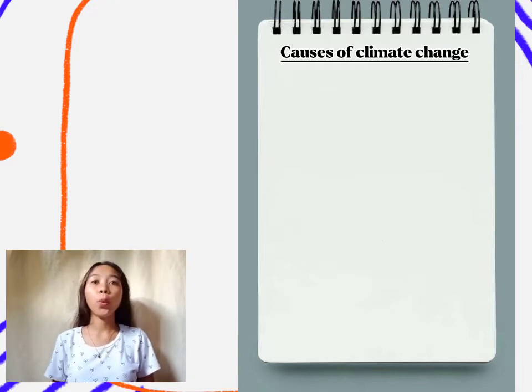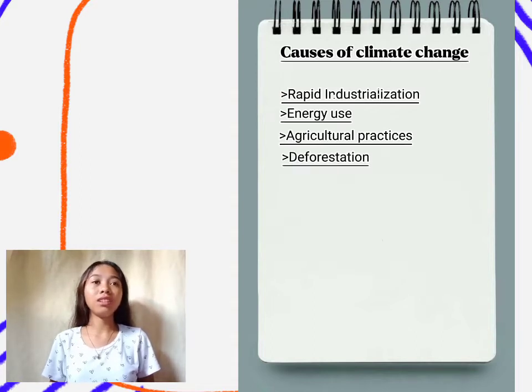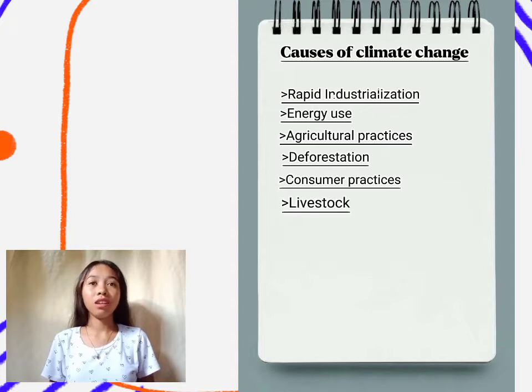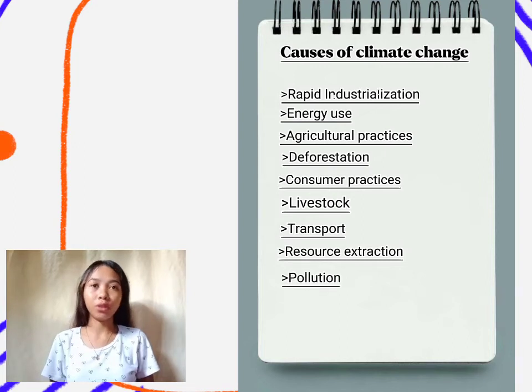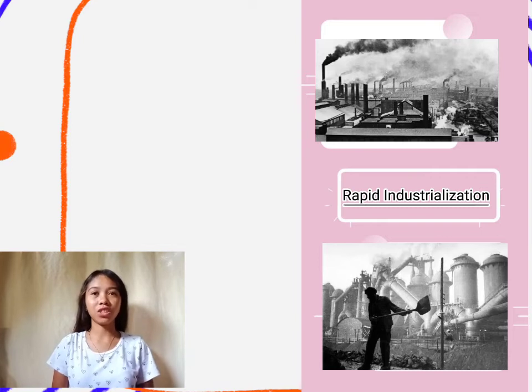So first, we have rapid industrialization, energy use, agricultural practices, deforestation, consumer practices, livestock, transport, resource extraction, and pollution. So first, we have rapid industrialization, which causes the initial global warming because of increased levels of harmful emissions that trigger the unnatural warming.